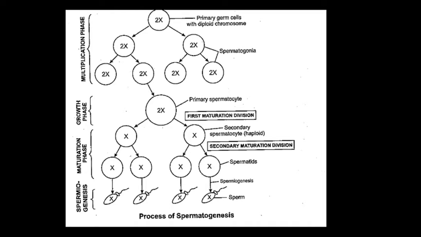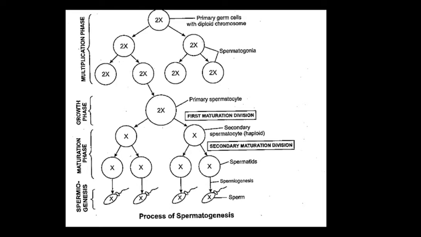Now, most of the time questions are raised on spermiation. What is spermiation? Spermiation means what happens after spermiogenesis, the last process of spermatogenesis. After spermiogenesis, sperm become embedded in the Sertoli cells.